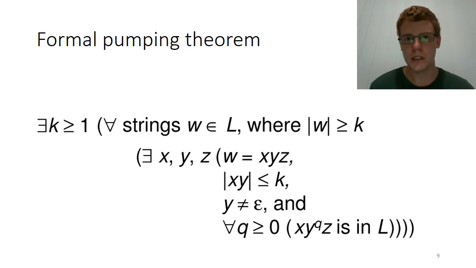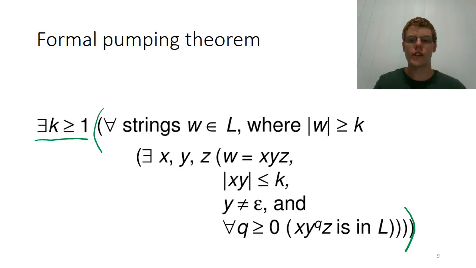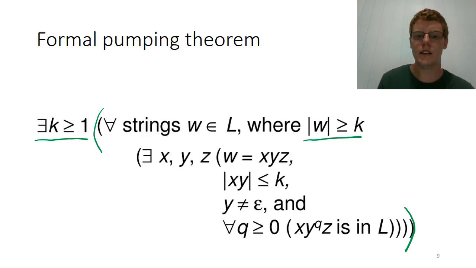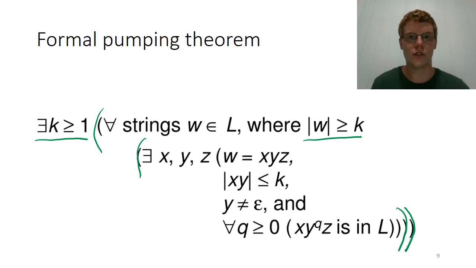So this long formula is the pumping theorem formally. It is a statement that holds true for any regular language, and it says that there exists an integer k greater than or equal to 1 such that, and then all of this holds, for all of the strings in the language that are long strings, so where the length of the string is greater than or equal to this mythical k, then this long bit is also true.